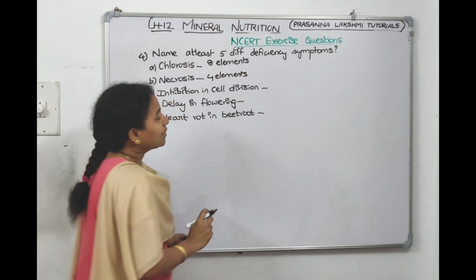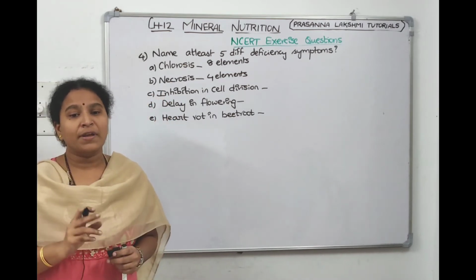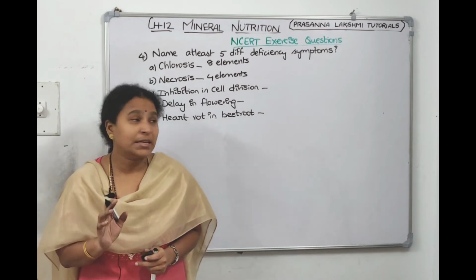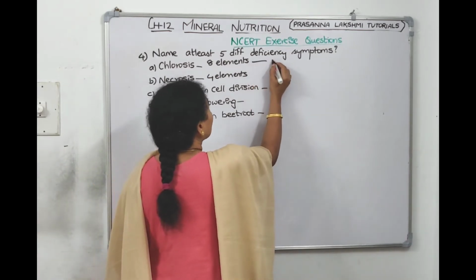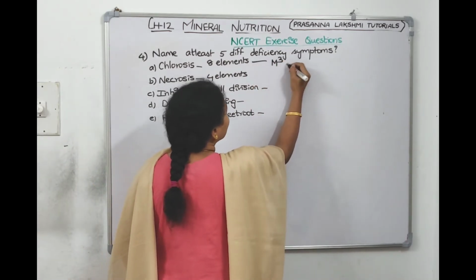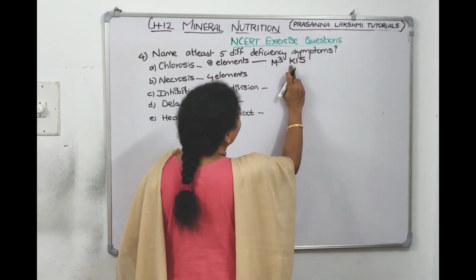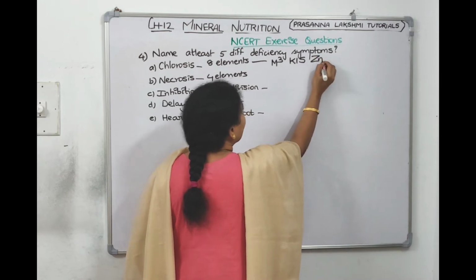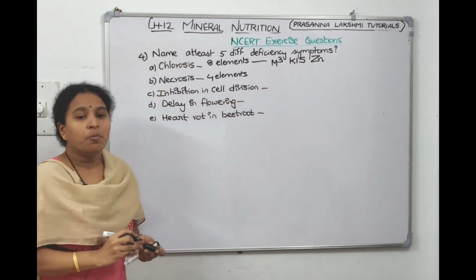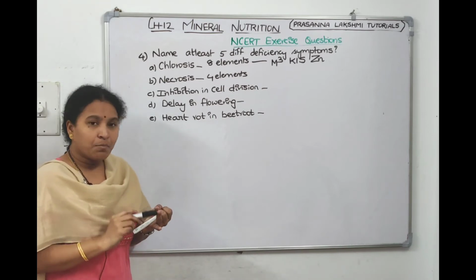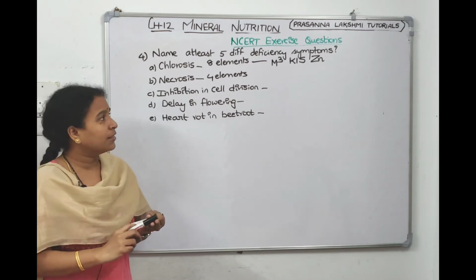Then what are the 8 elements? What is the code we have made for chlorosis? It is M cube KIS and ZN. M cube means manganese, molybdenum and magnesium, all 3 M's.